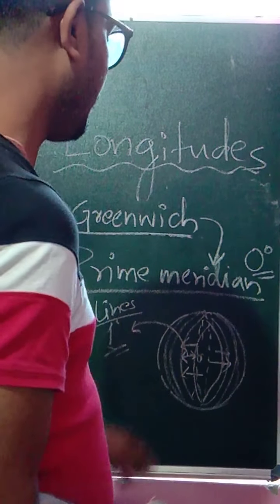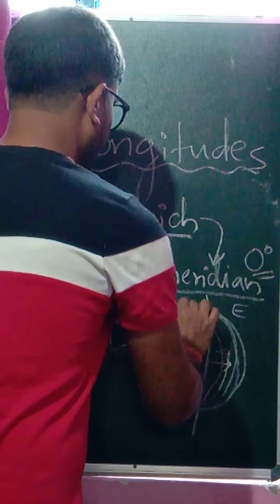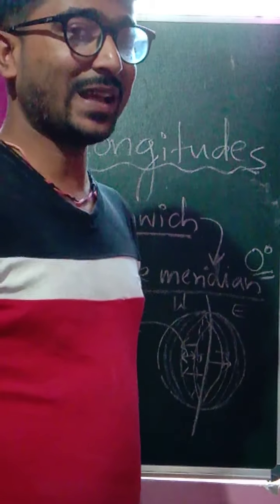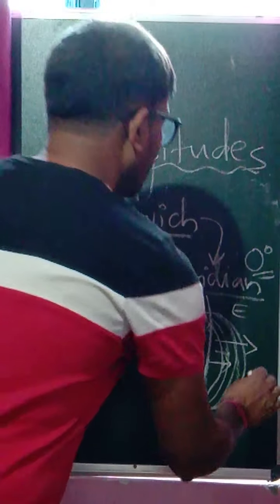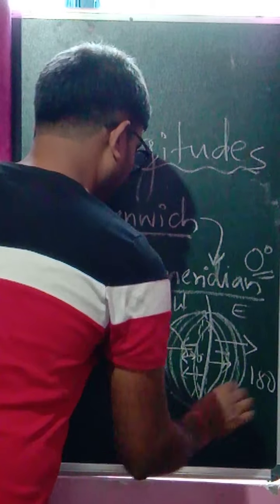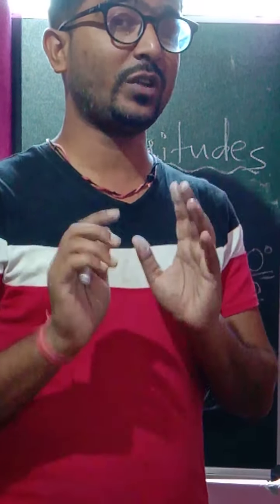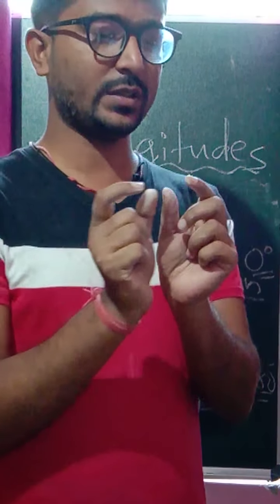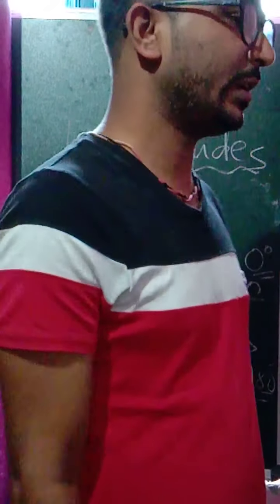When we talk about these lines, we talk about two equal divisions in the eastern and the western part, where we have 180 here and on this side 180 degrees. So in total the lines of longitude bring about 360 degrees that exist, and each of these lines is separate from the others by 1 degree of distance.